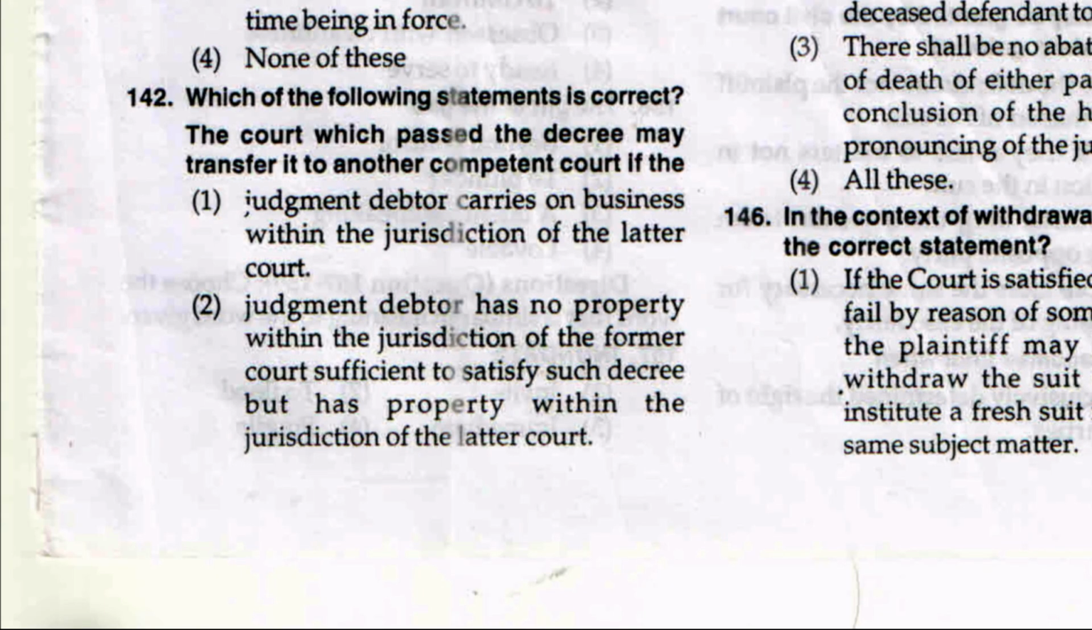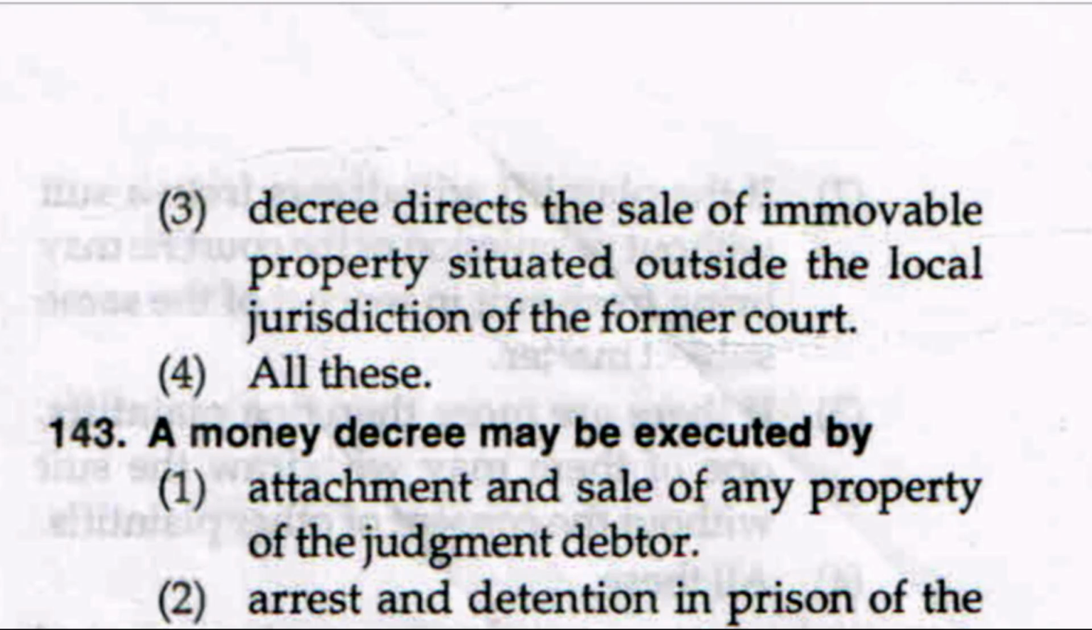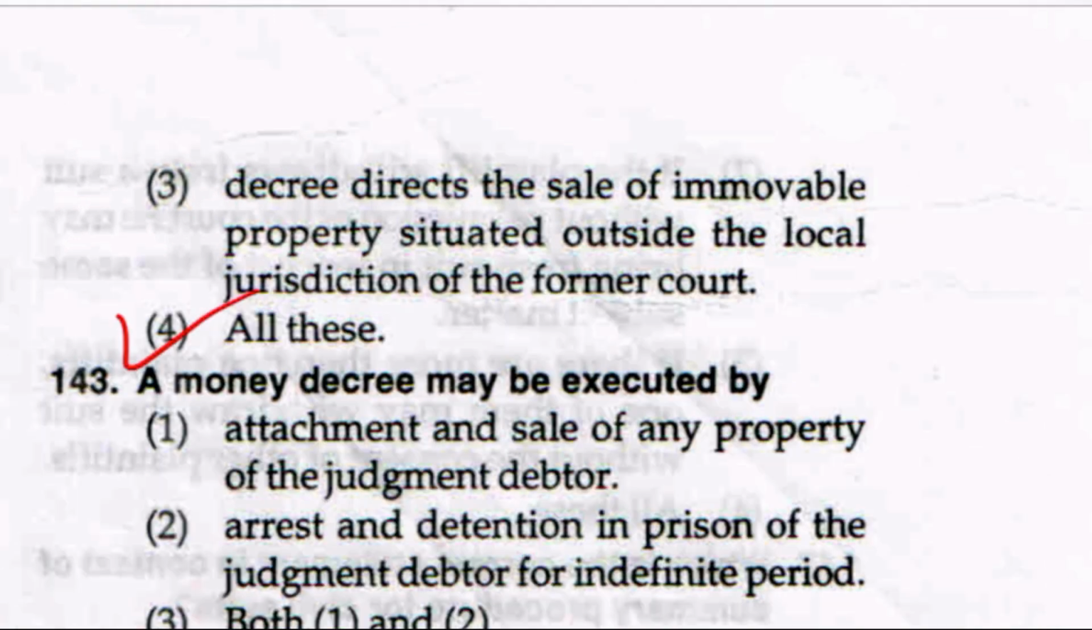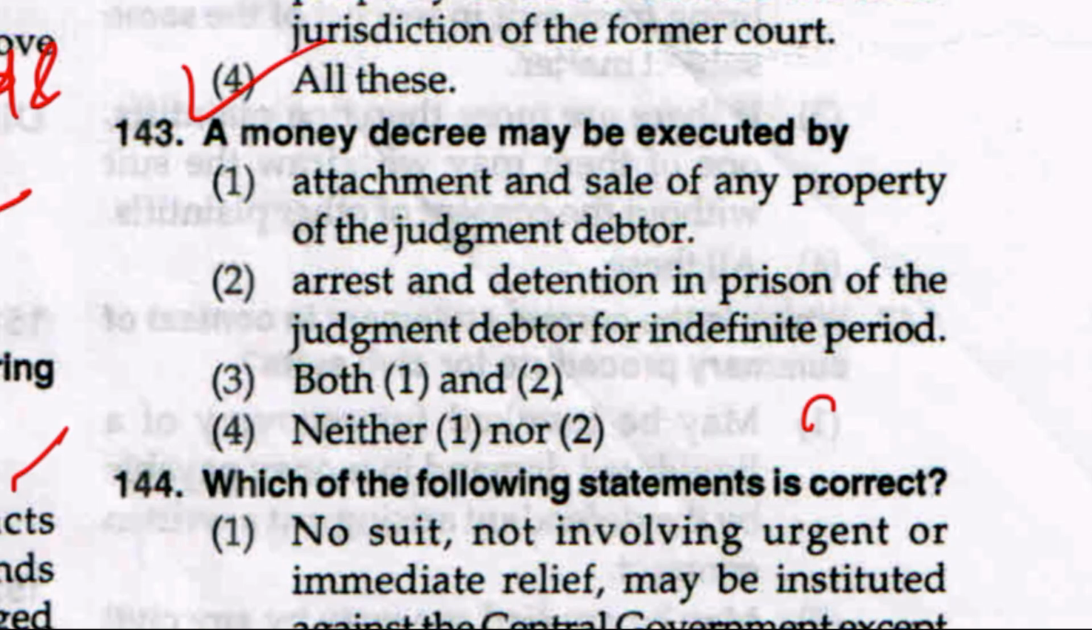Which of the following statements is correct? Option 1, the court which passed the decree may transfer it to another competent court if the judgment debtor carries on business within the jurisdiction of the latter court. Option 2, if the judgment debtor has no property within the jurisdiction of the former court sufficient to satisfy the decree, but has property within the jurisdiction of the latter court. Option 3, decree directs the sale of immovable property situated outside the local jurisdiction of the former court, or option 4, all of the above. It is option number 4, all of these. And it is mentioned where? Section 39 of CPC. Question 143.